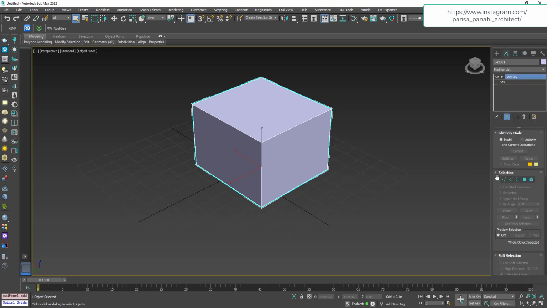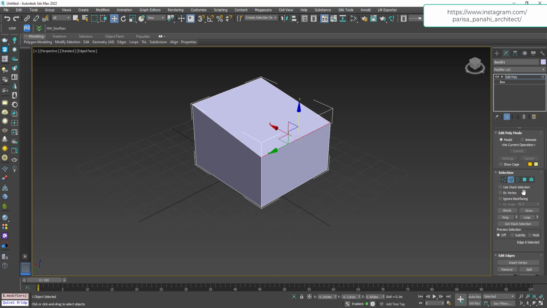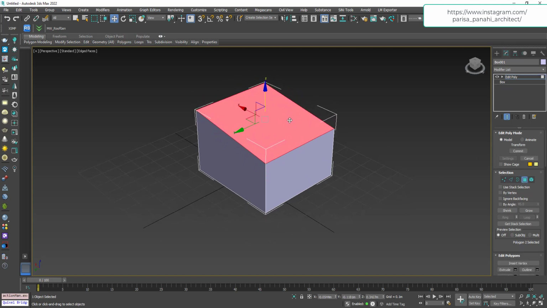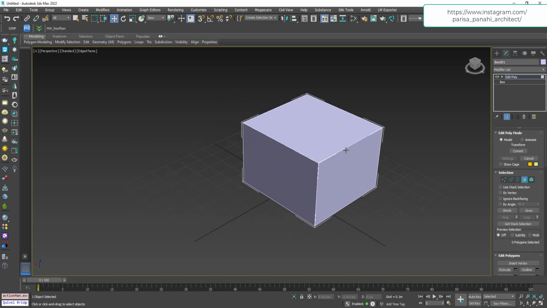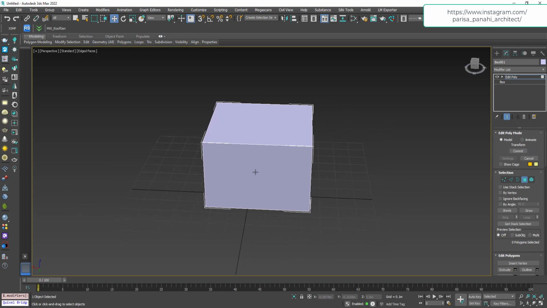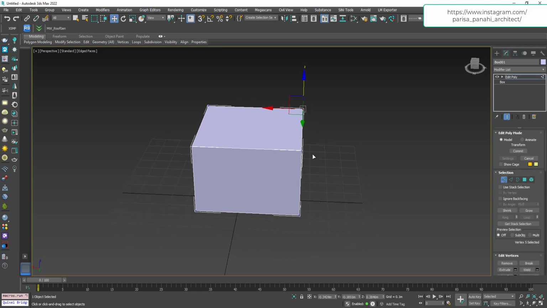Okay, now you see the selection part that contains vertex, edge, border, polygon, and element. All of them help you to modify one object. Choose any of them, then you can change the position of that part. For selecting all of those things that I have mentioned, there are two ways. You can choose from here, from selection part, or you can press number 1 to 5 on your keyboard.